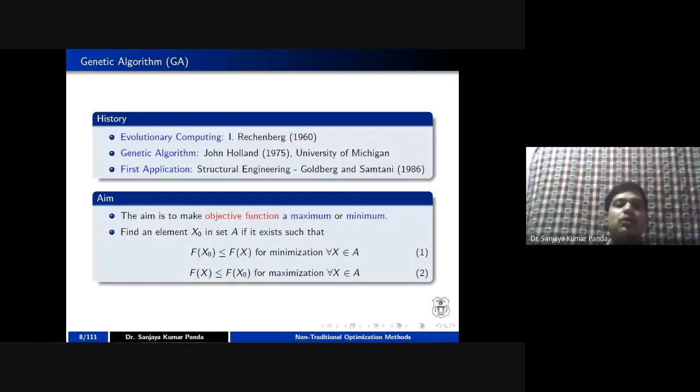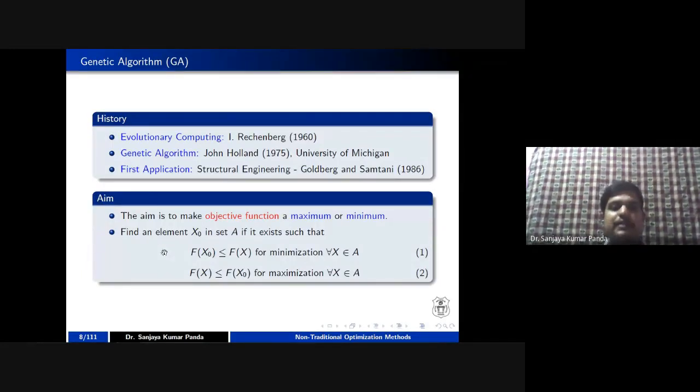So again, whenever you are defining a particular function f of x, you have to decide whether you need to maximize f of x or minimize f of x. As I mentioned, our objective is to reach the global minimum or global maximum. It depends upon whether we want to minimize a particular problem or maximize it.